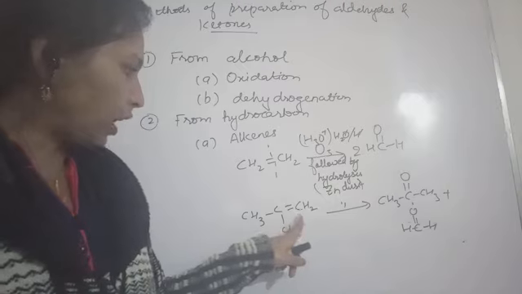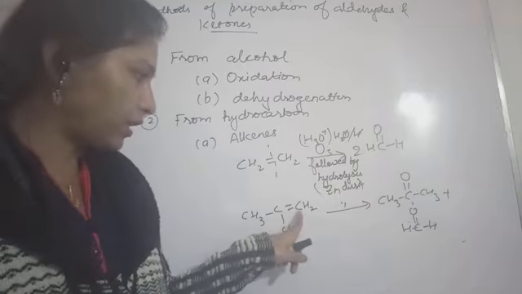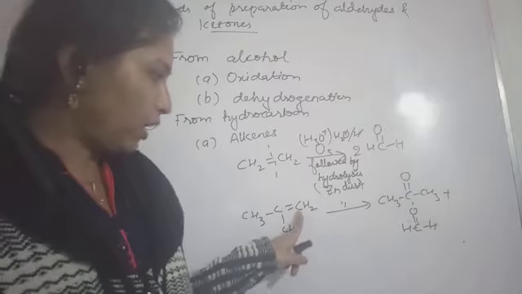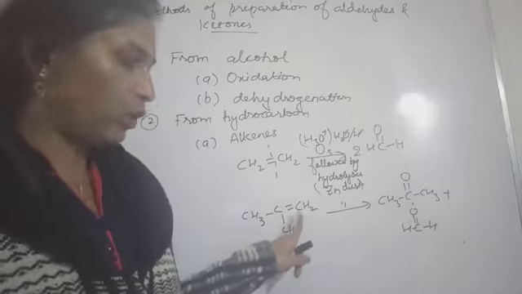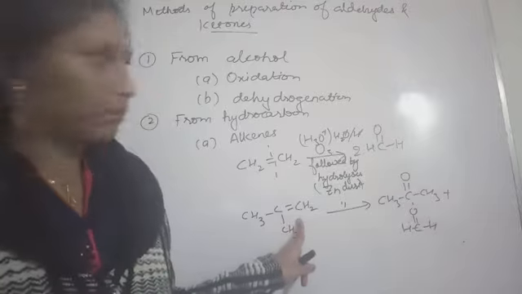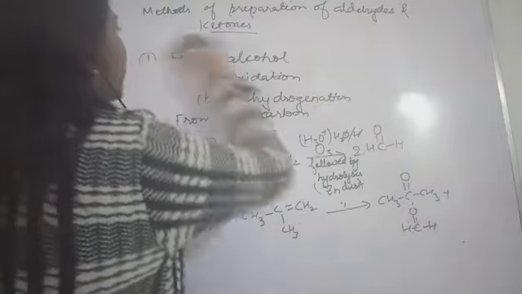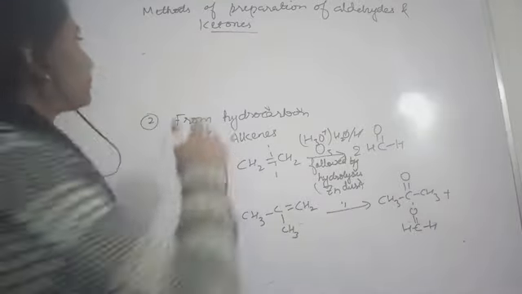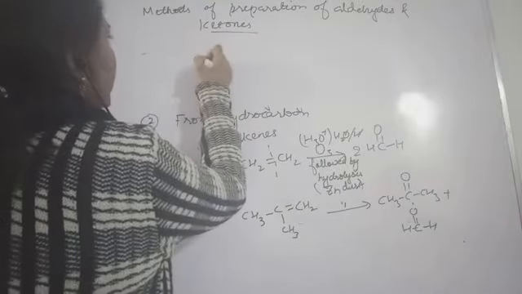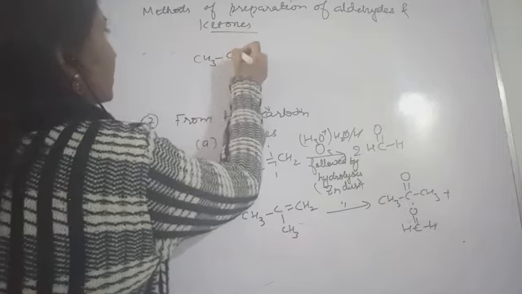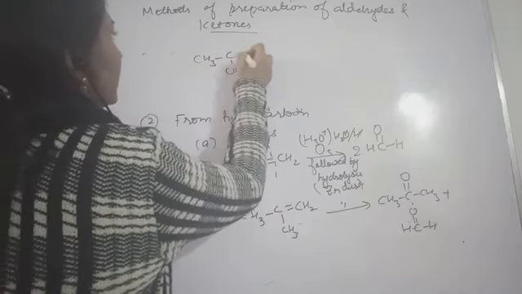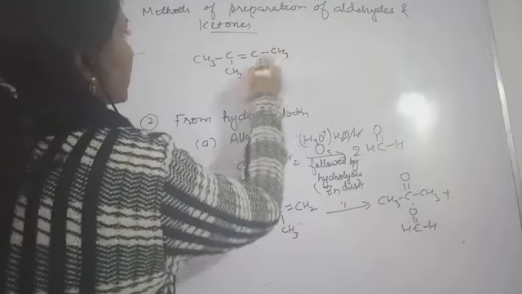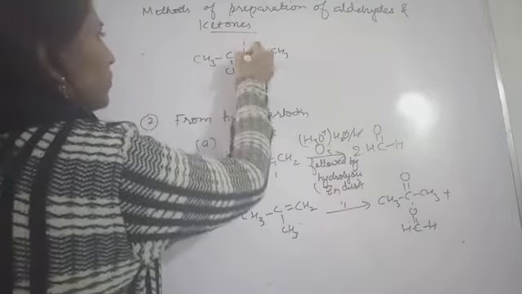If this carbon is attached with one more alkyl group, then on both sides what will you get? Suppose I write this example: CH3, C double bond with C, one CH3 here and one CH3 here.